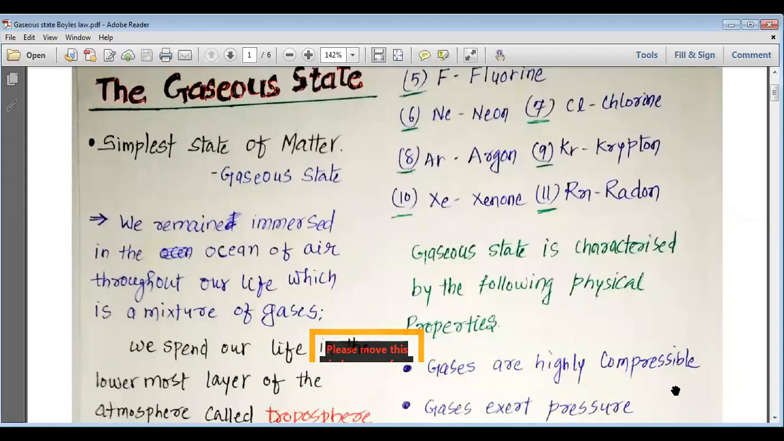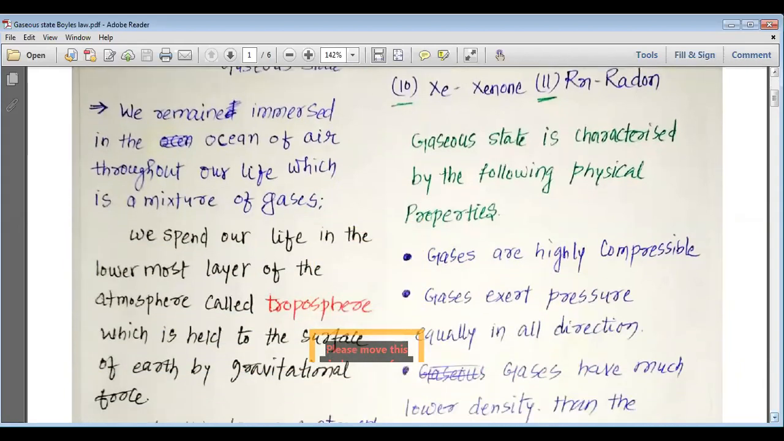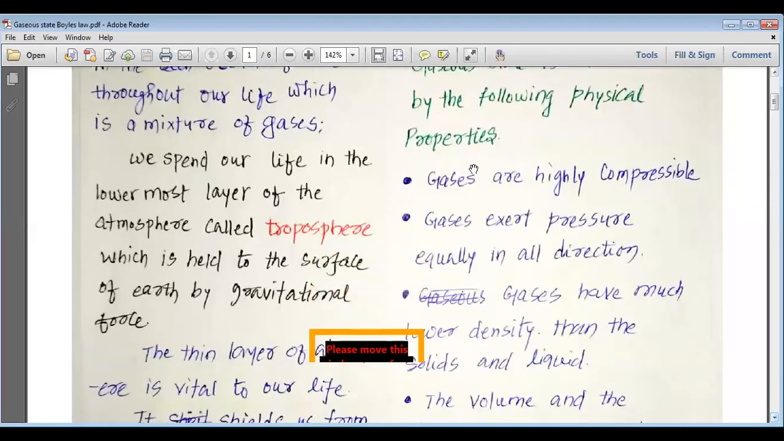We remain immersed in the ocean of air throughout our life, which is a mixture of gases. All around us we have gases, and we remain always immersed in them. We spend our life in the lowermost layer of the atmosphere called the troposphere, which is held to the surface of Earth by the gravitational force.